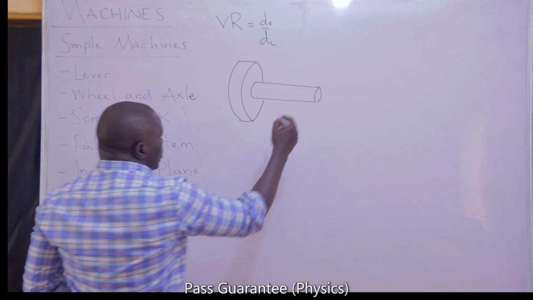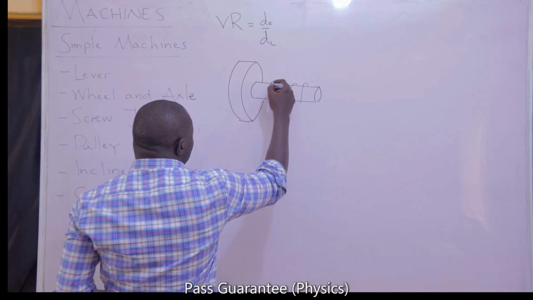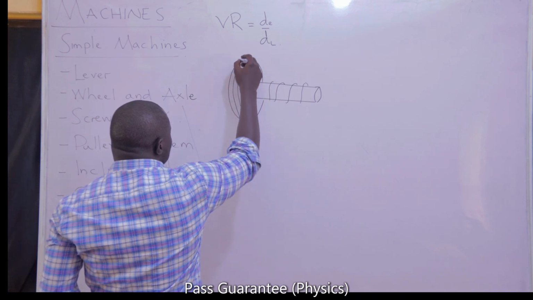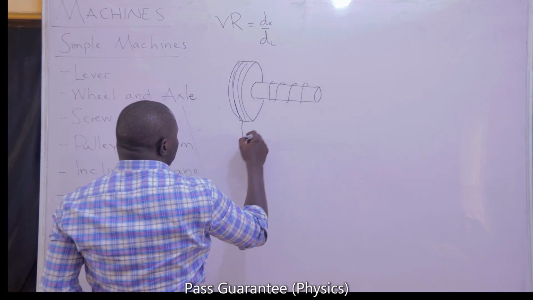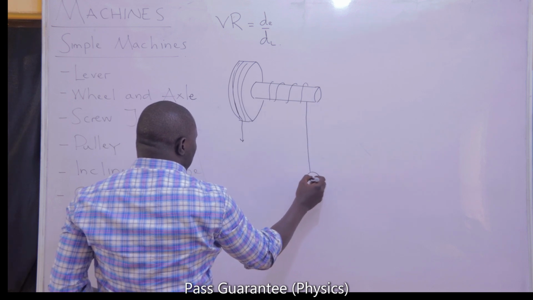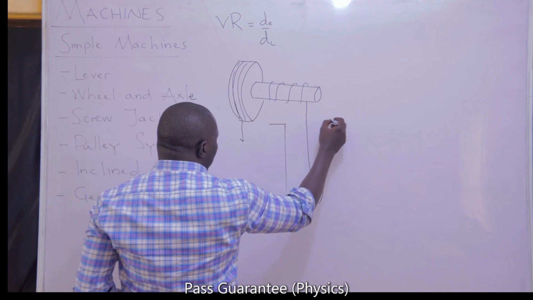Then you have series of ropes, and there are ropes that are also joined to this end. So the rope on this are directly connected to the item that you are trying to bring out from the well.